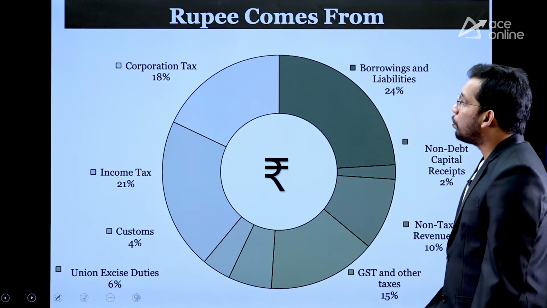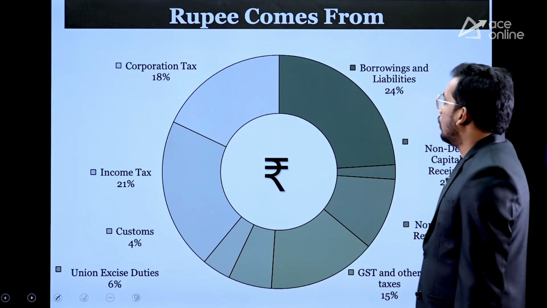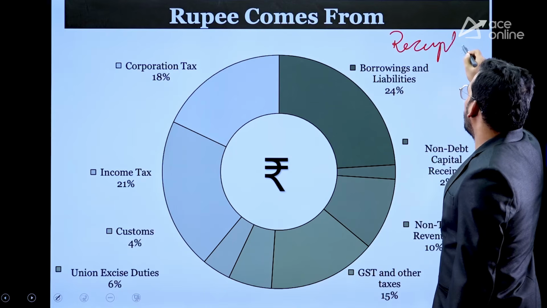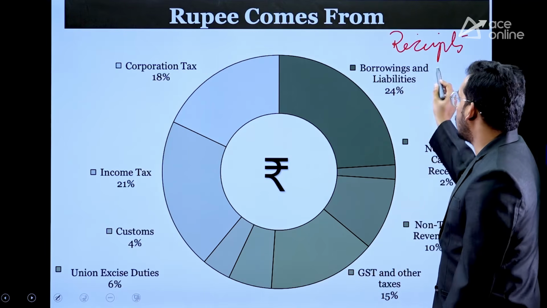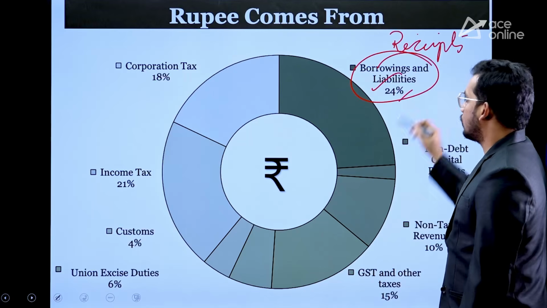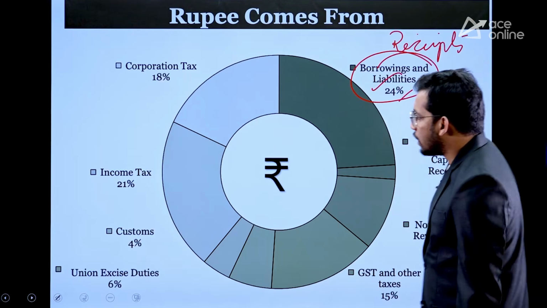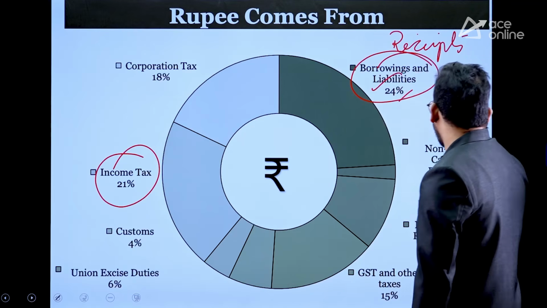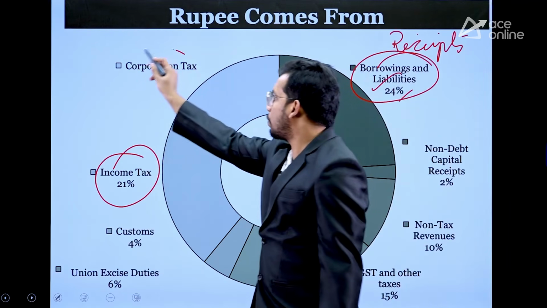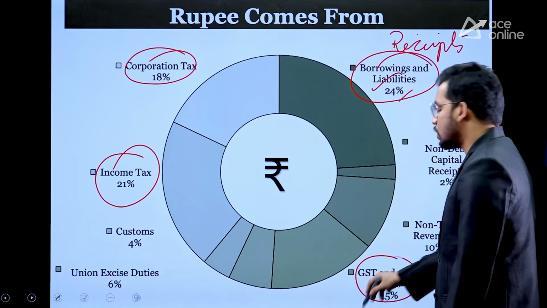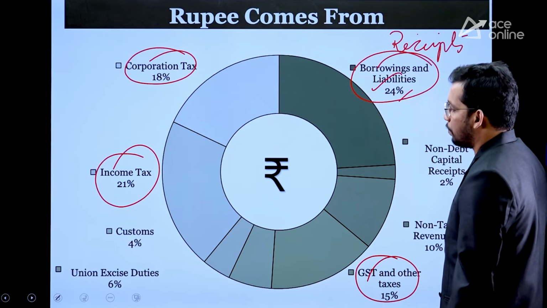Now, where does the rupee come from? This is receipts, okay, government receipts. Most of the money that government is receiving is from borrowings and liabilities, that is 24%. Second highest is from income tax, 21%. Third highest is from corporate tax or corporation tax, 18%. Then GST and other tax, 15%.